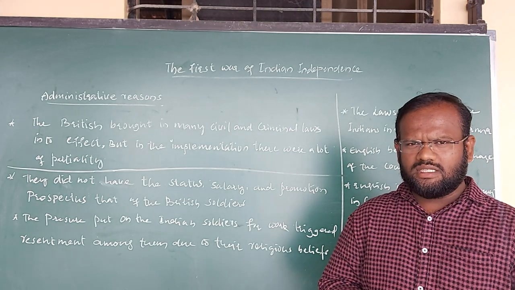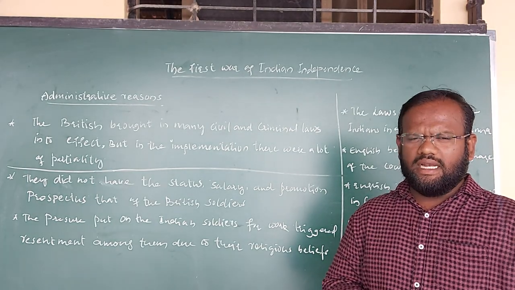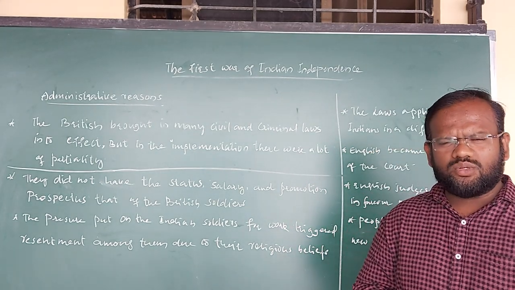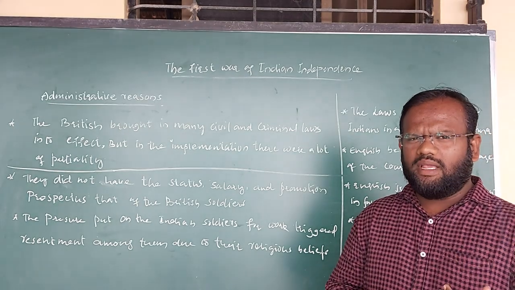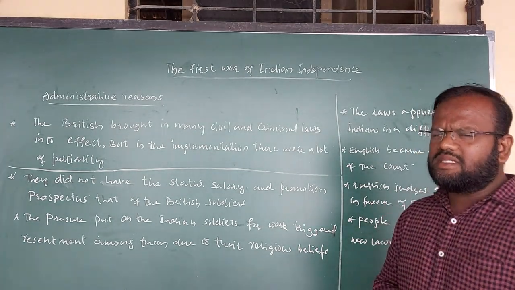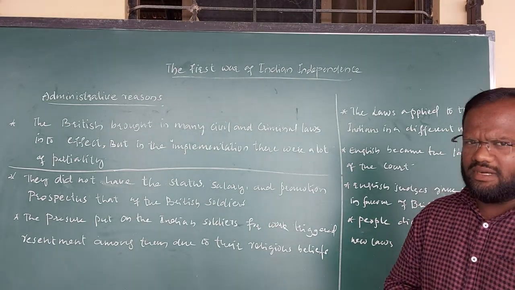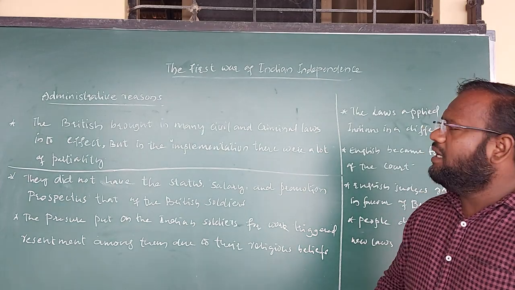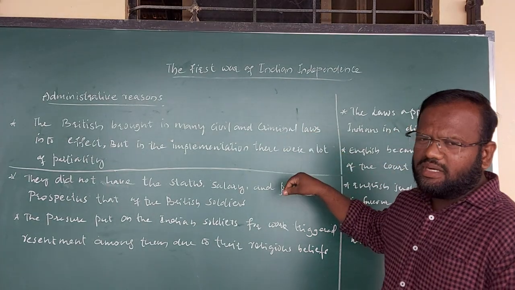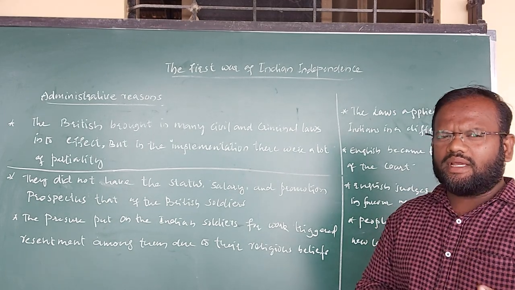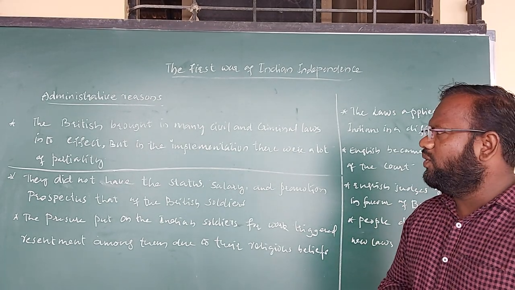So due to certain reasons, the Indian farmers, the small scale industry people, and most of the unemployed soldiers all together started to be angry against the Britishers, and that anger they started to express in the year 1857. After this, in today's class, we are going to concentrate on the administrative reasons and the military reasons. What are the main reasons why the Indian people fought against the Britishers? We will notice all of that.